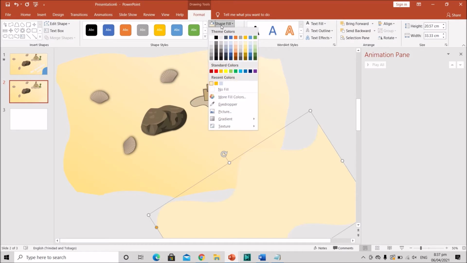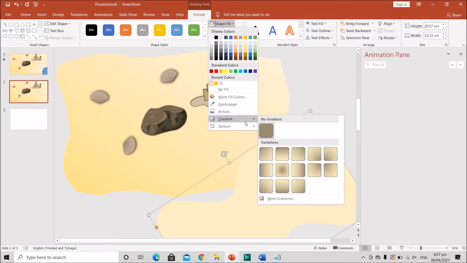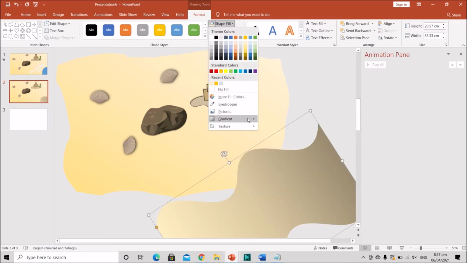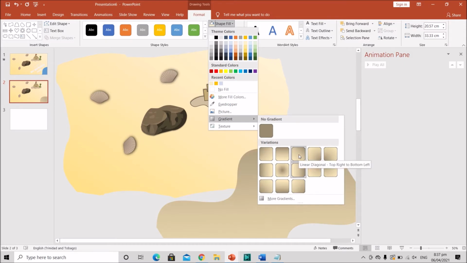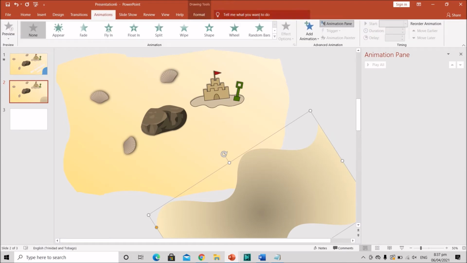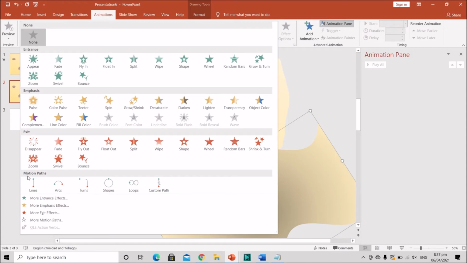Now what I'm going to do, I'm going into shape fill, and under the different colors there's different sets of options. So I'm going into the gradient, and I shall just select a darker sort of gradient. Which one looks good? Let me check again. This one. So what we're going to do, we're going to add a line animation.